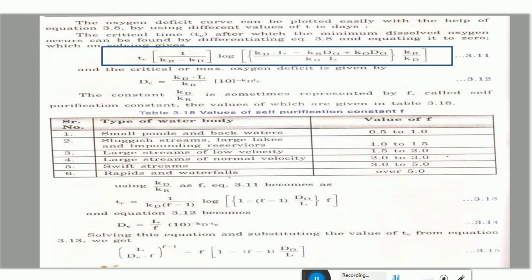Because if you know these two parameters over a distance in a river, then you can decide the location of the intakes. In these zones you are not supposed to, because the self purification capacity depends on various factors like stream velocity, oxidation coefficient, deoxidation coefficient. Considering all these things, Streeter-Phelps has developed this model which can be used for most of the rivers and streams, to find out the self purifying capacity.